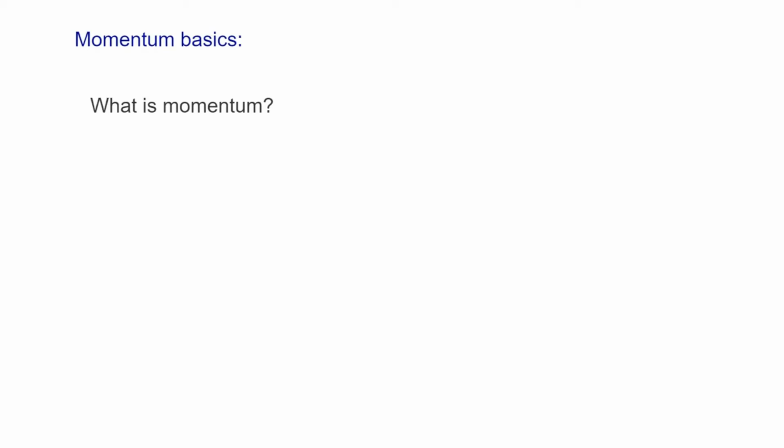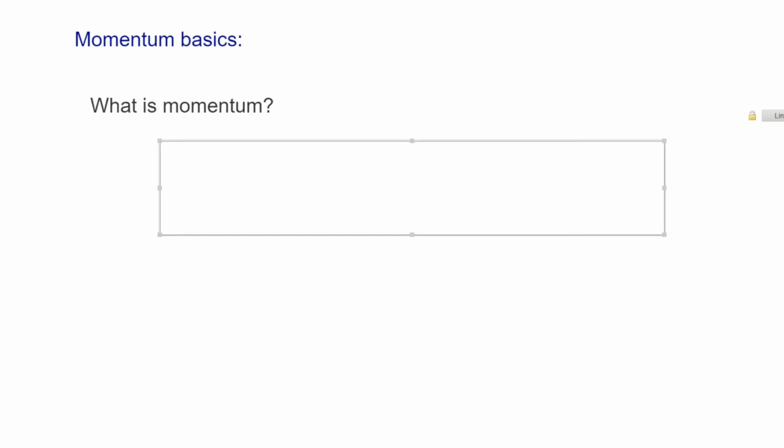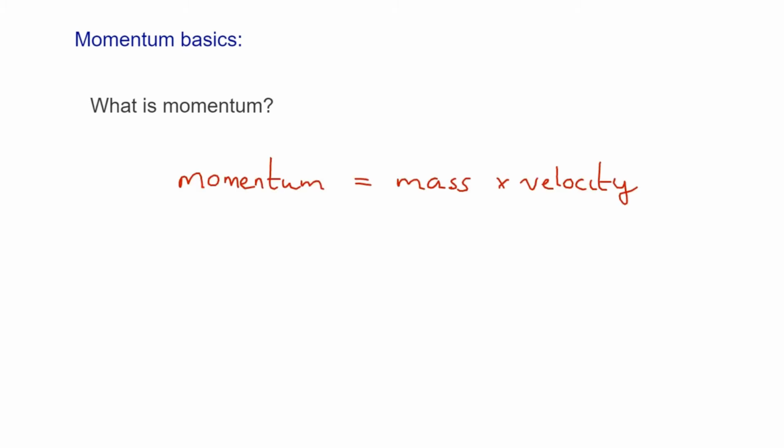So what is momentum? Well, let's define it straight off. It crops up in a lot of GCSEs and IGCSEs, so you may well be familiar with this already, and it'll be a little bit of a recap. Well, the momentum of a body is simply defined as its mass times its velocity, and in symbols that's usually written as momentum is p equals m times v, where m is the mass and v is the velocity.